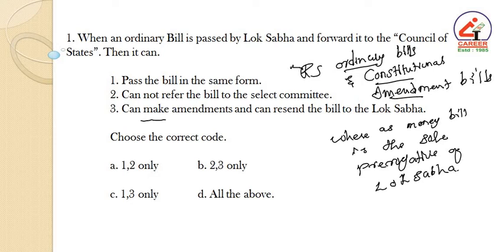Since the Rajya Sabha is a council of states, it represents the interests of the states with respect to ordinary bills and constitutional amendment bills. Hence, the statement that it can pass the bill in the same form, and it cannot refer the bill to the Select Committee, is a wrong option. It means it can refer the bill to the Select Committee, and it can make amendments and can resend the bill to the Lok Sabha. Hence, option C is the correct answer.